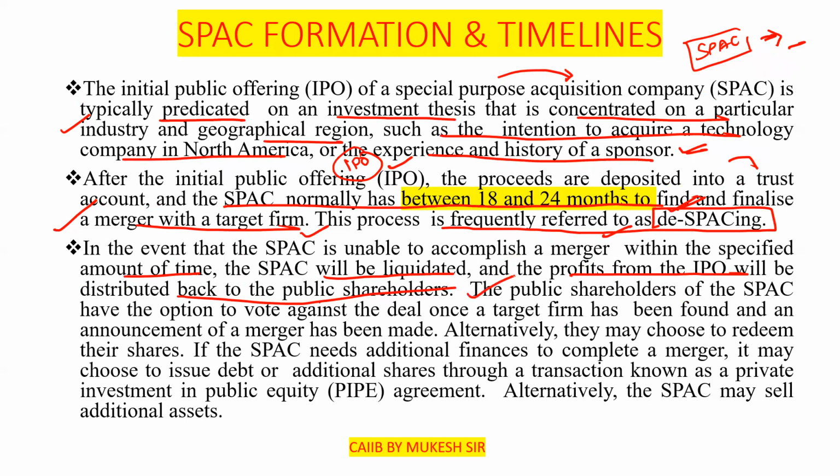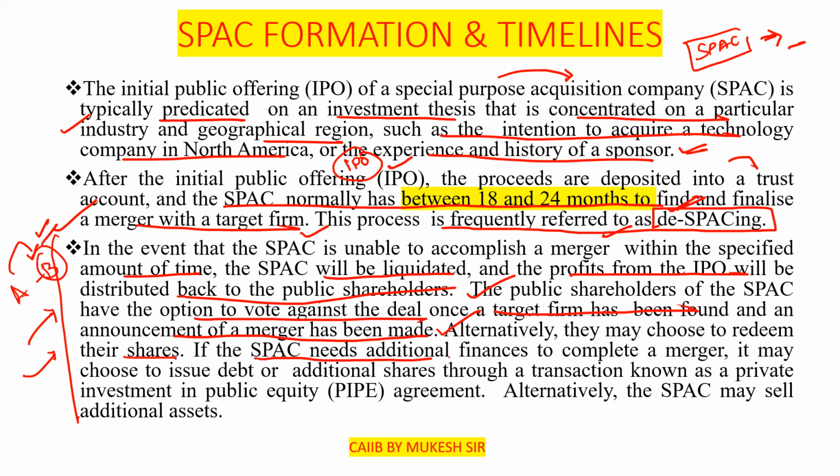The public shareholders of the SPAC have the option to vote against the deal once a target firm has been found and the announcement of a merger has been made. Further, they have the option of whether they want to retain their funds in the company or not. Clear? Like, they know that company A is going to merge with B. Now they have the option whether to retain their funds or not. Alternatively, they may choose to retain their shares.